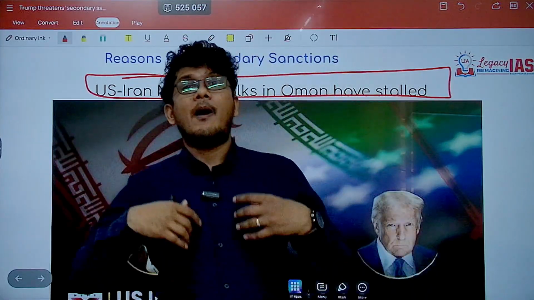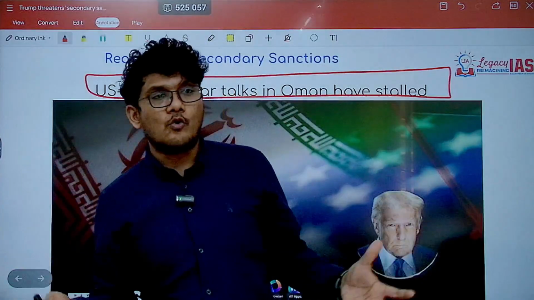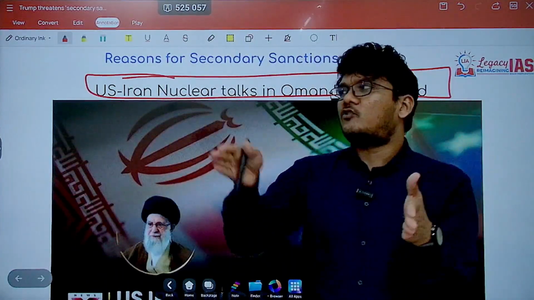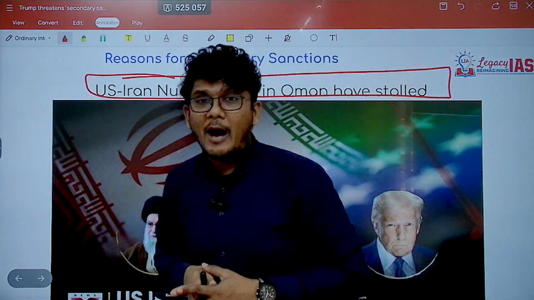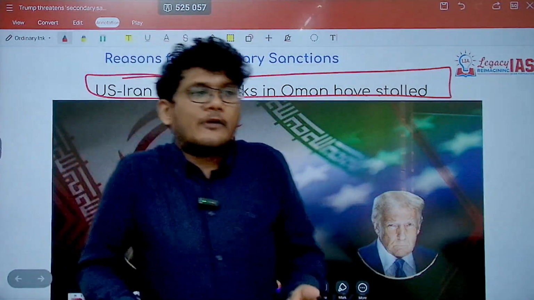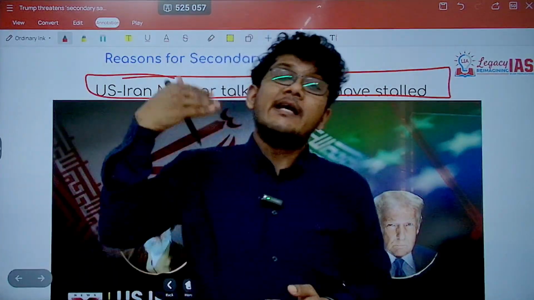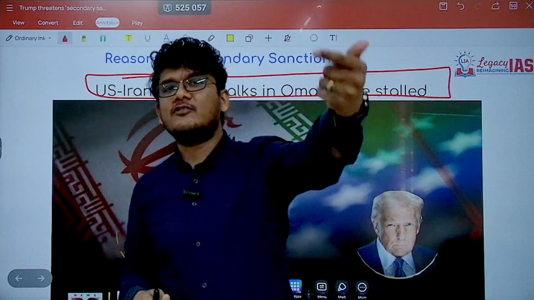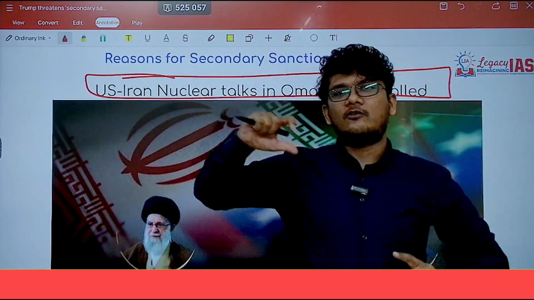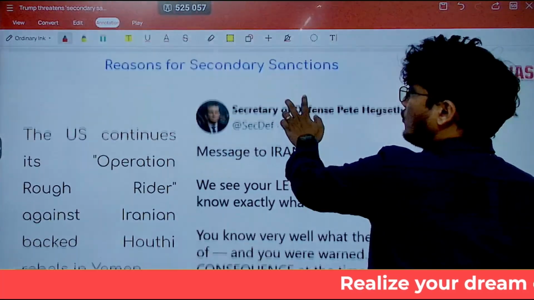It is not mass weaponization in order to attack some other country. So it needs to be within rules and regulations. That is what this talk or deal is all about. But that has been stalled for now, infuriating USA, and hence USA coming up with secondary sanctions. Primary sanctions were already imposed, but now because of this delay, secondary sanctions are being imposed as well.